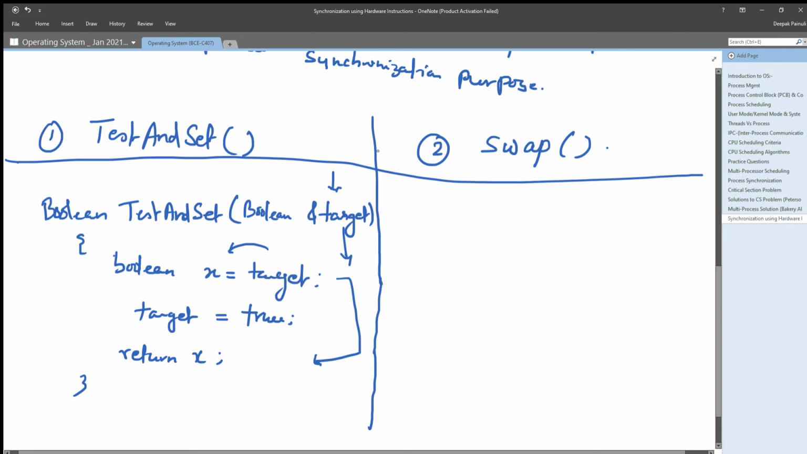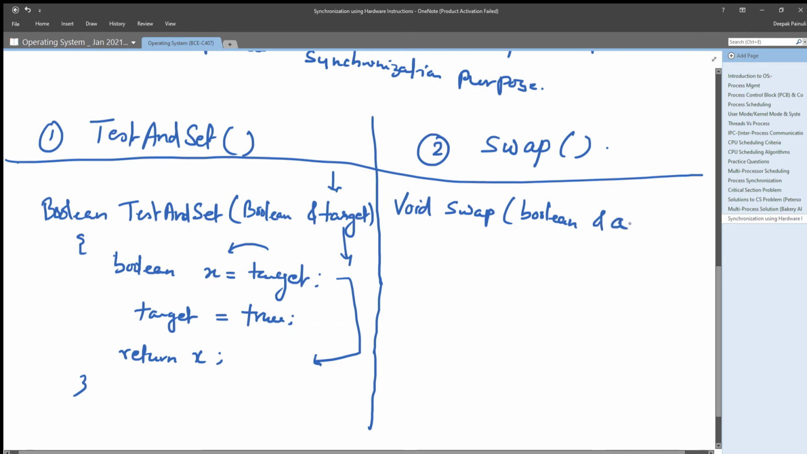Now in the same way, let us check the definition of swap.